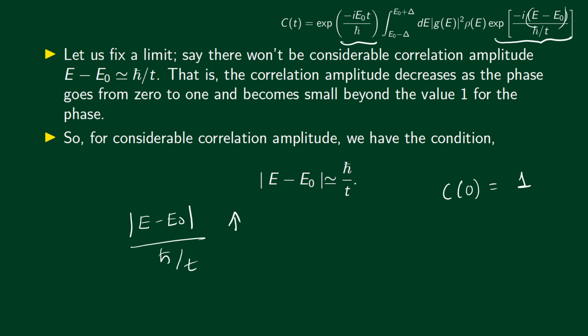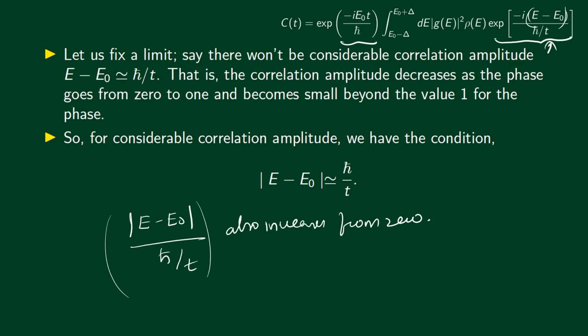So as time increases, the modulus of (E minus E0) divided by h bar, times t, also increases from 0. Then this starts oscillating, and the correlation amplitude decreases as this function increases. Or, as this phase increases from 0, the correlation amplitude starts to decrease. So when does it become very small?